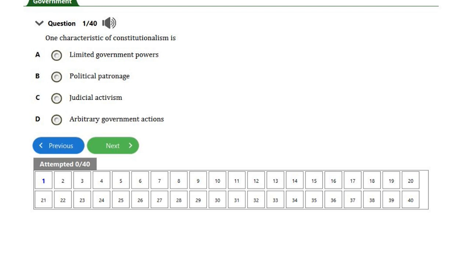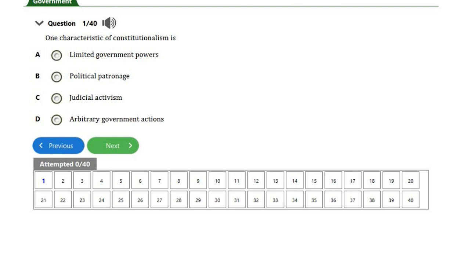One characteristic of constitutionalism is limited government powers. Constitutionalism refers to the adherence to a constitution that limits the power of government, ensures the rule of law, and protects individual rights. So one of the characteristics of constitutionalism is limited government power.